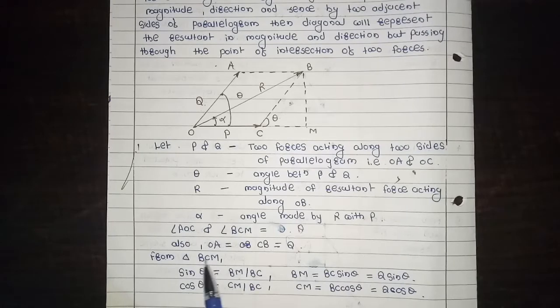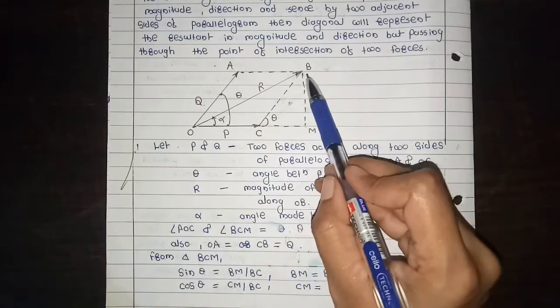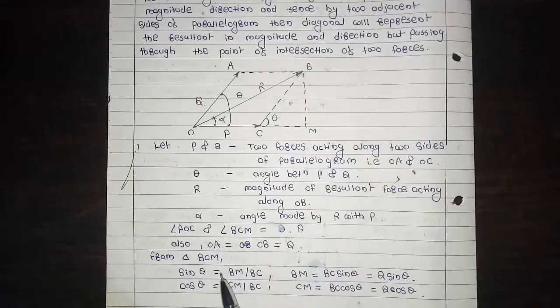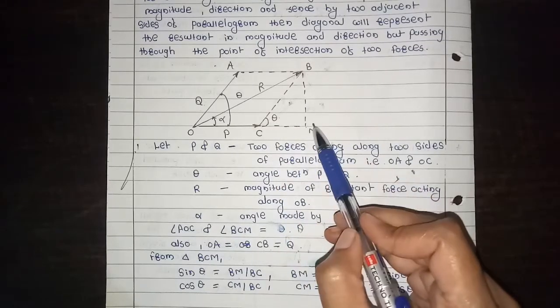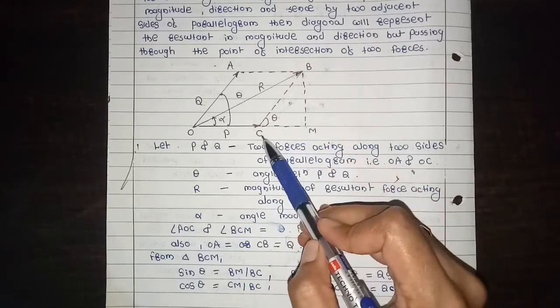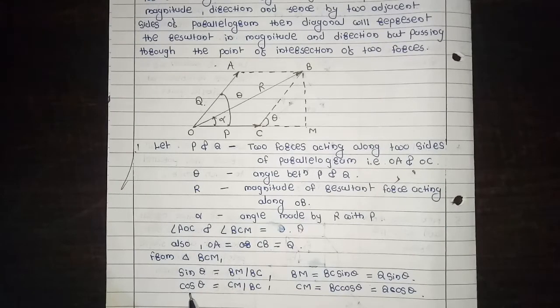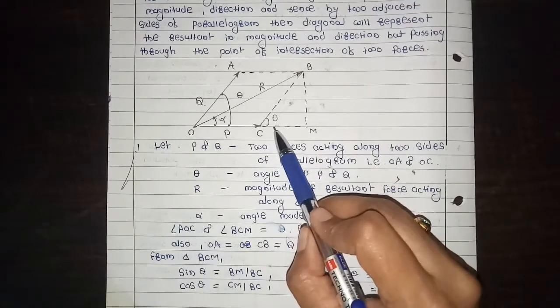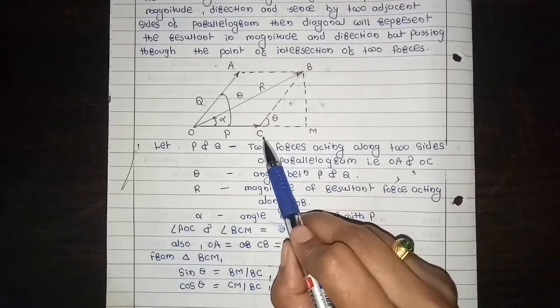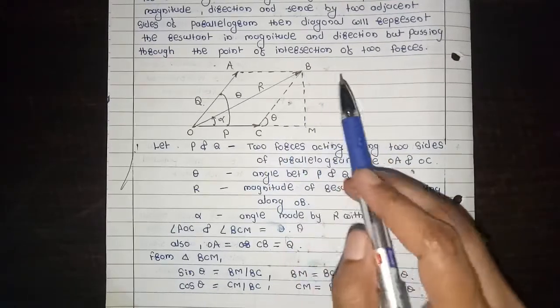Okay, from triangle BCM, sin theta is equal to BM by BC, and cos theta is equal to CM by BC.